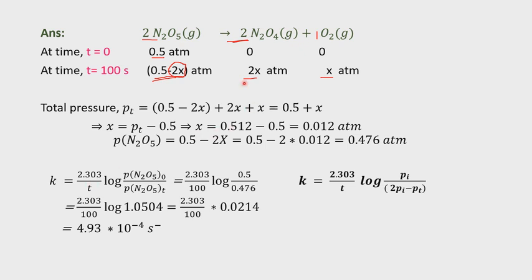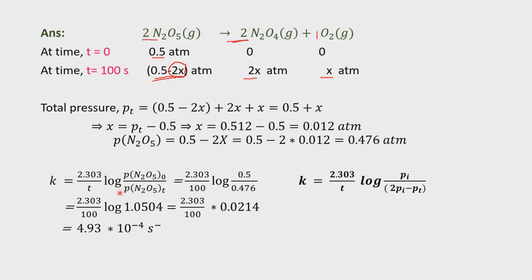This is a very important step, how to write, because many students generally make mistakes here. They take x and again they take x like this. Okay, you can take x also here. If you take x, it becomes x by 2. How to take is very important. Generally we study this in the case of chemical equilibrium.